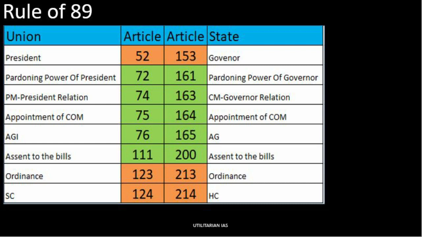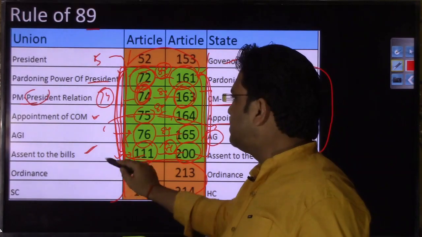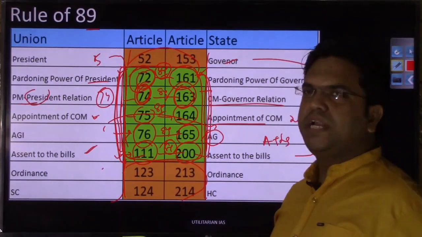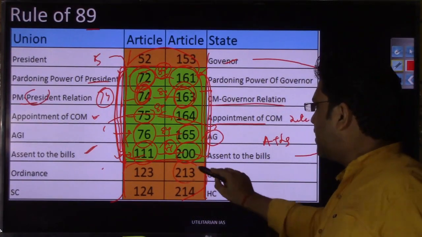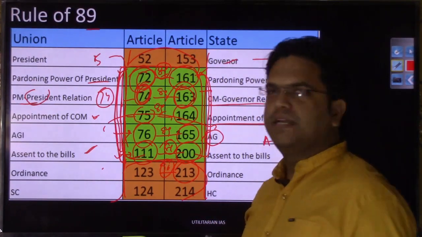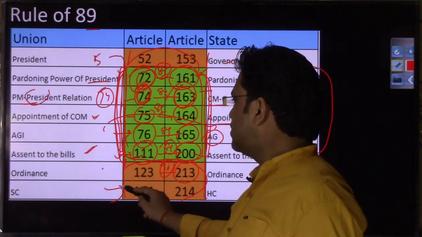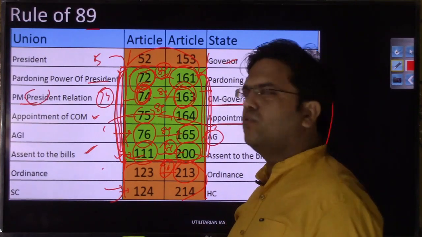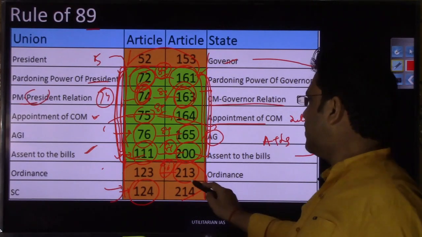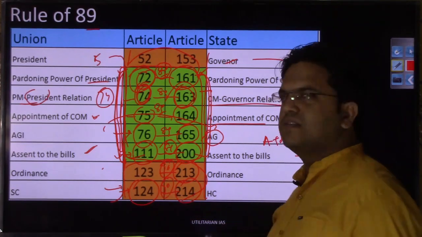But I am again warning that this rule of 89 is not universally applicable. If you see the example, the ordinance making power of the president has been dealt with in Article 123, and the corresponding power of the governor has been dealt with in Article 213. So here the difference is not 89 but 90. At the union judiciary level, the starting article that deals with the Supreme Court, saying that there shall be a Supreme Court of India, is Article 124, and the corresponding article at the state level that deals with the High Court is Article 214. So there the difference is 90.